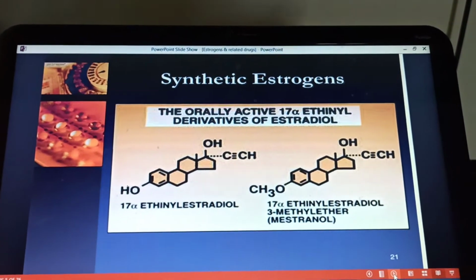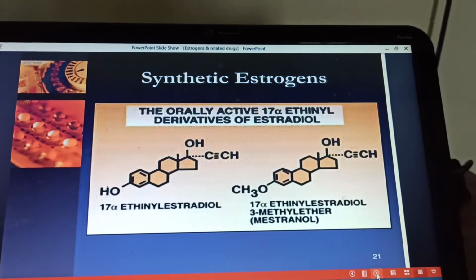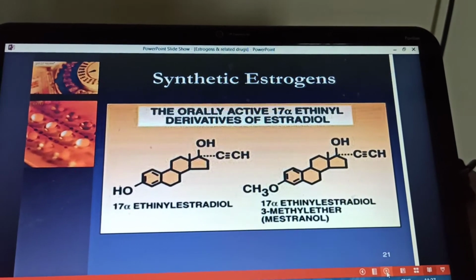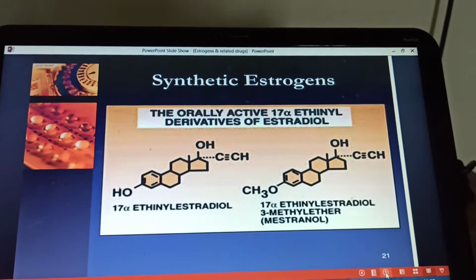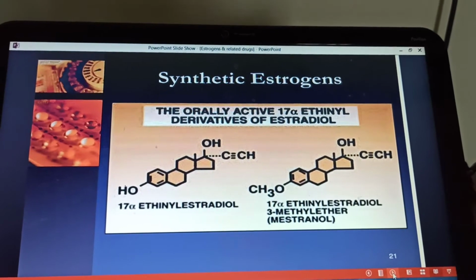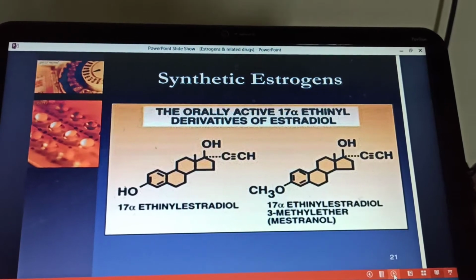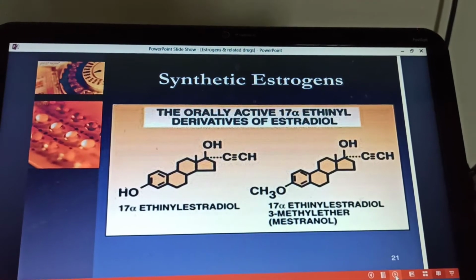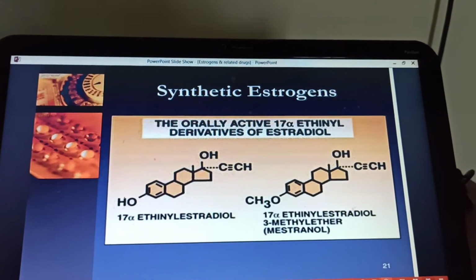Coming to the synthetic estrogens, these are the orally active compounds. These are the steroidal synthetic estrogens. They are the 17 alpha ethinyl estradiol and the mestranol. Non-steroidal are the dinestrol and the diethylstilbestrol.